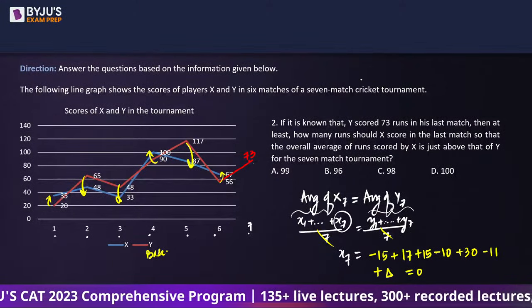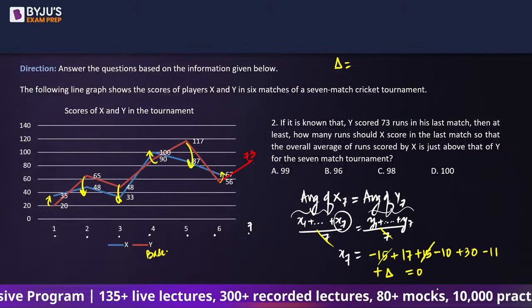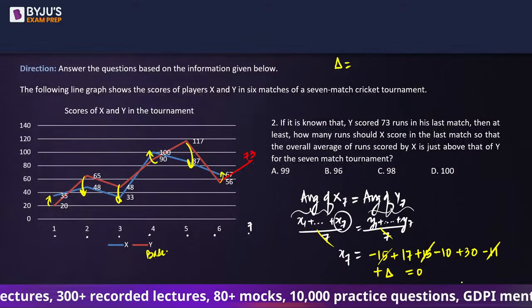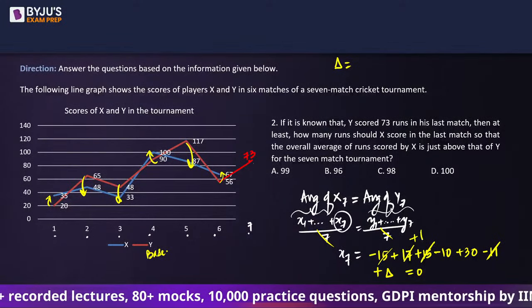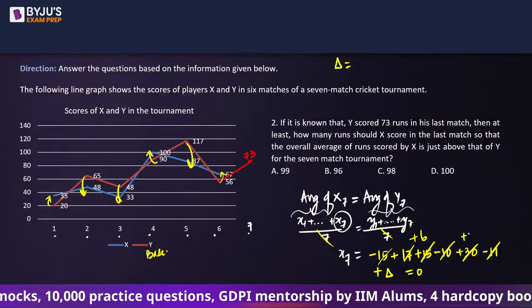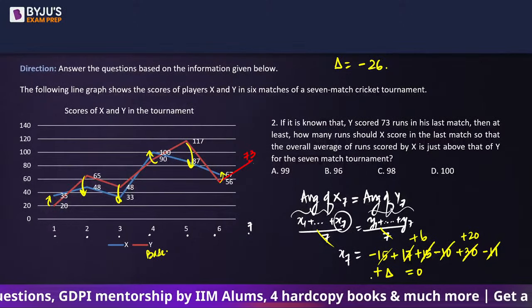So if we look at the value of the deviation, this is going to be minus 15 and plus 15 will take care of itself. Then we will have minus 11 and plus 17 will take care of plus 6, minus 10 and plus 30 will take care of plus 20. So deviation is going to be minus 26.